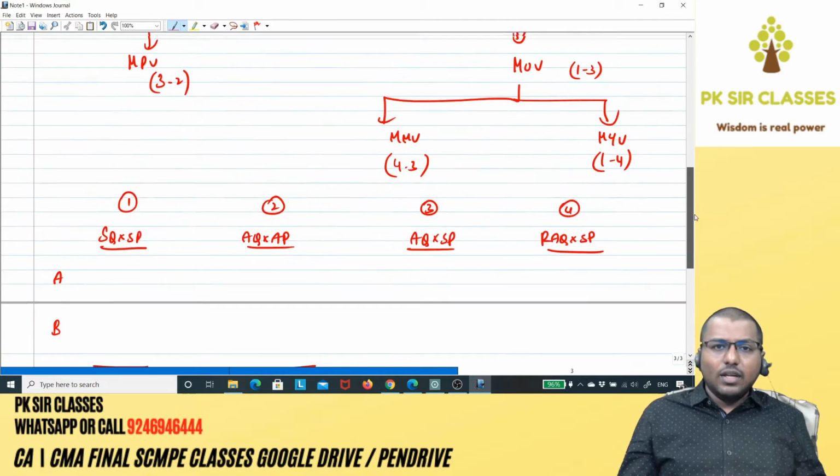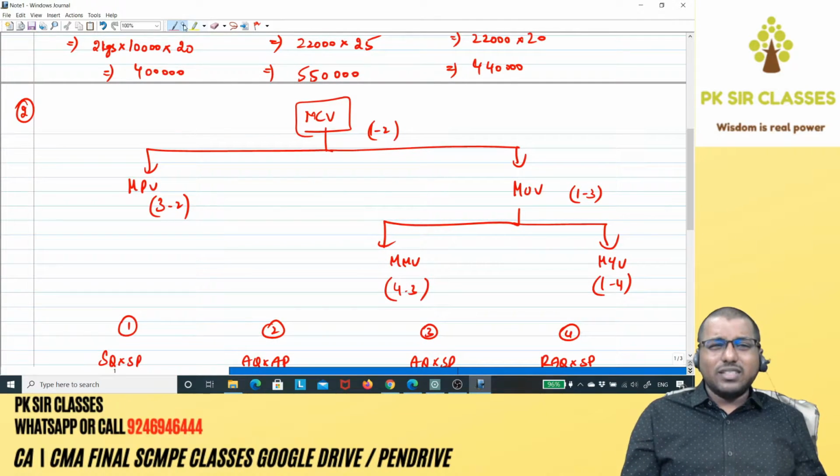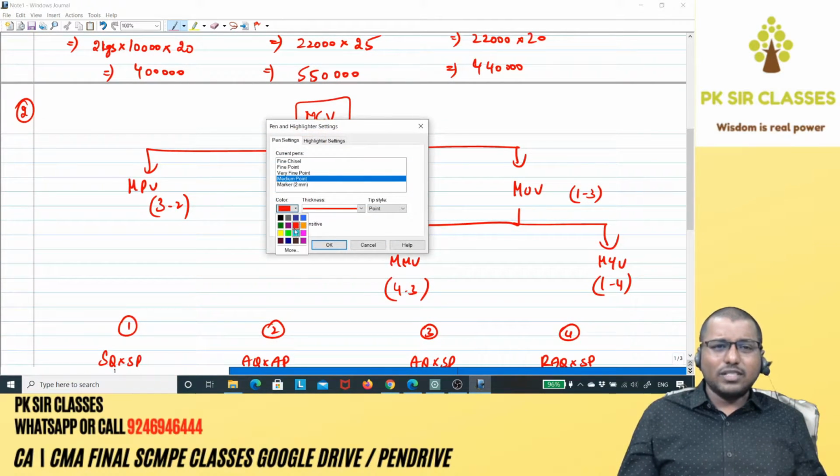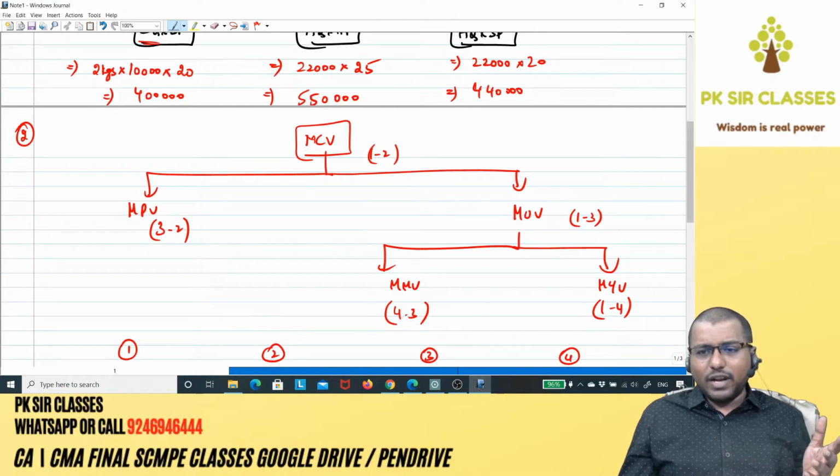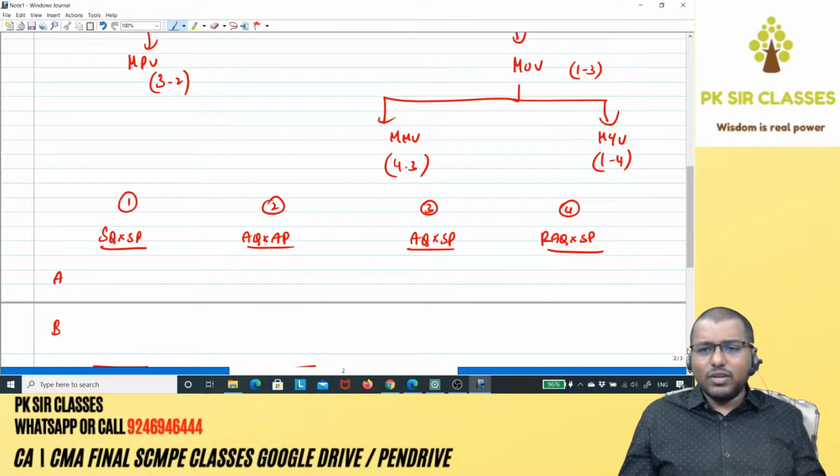Anyway, now see, solving these things are pretty easy. Actually, standard costing is pretty easy. Only thing is that you need to have that patience to learn for the first time. When you're trying to learn for the first time, it will be like learning how to drive a car.